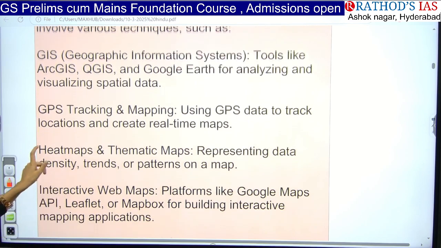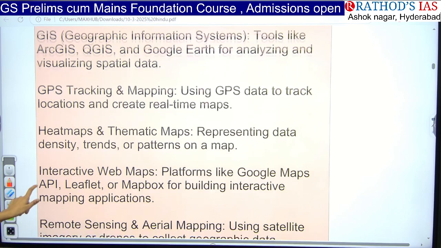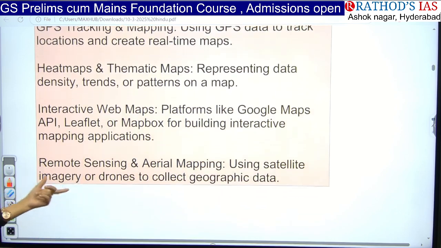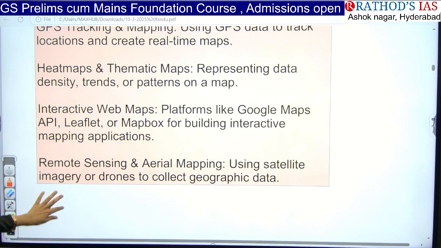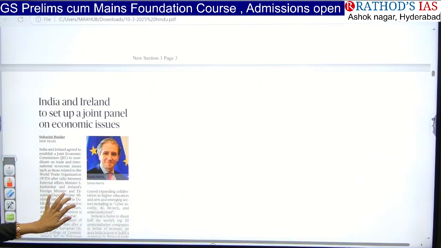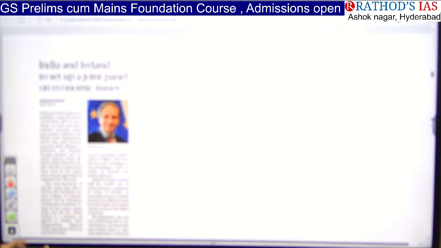And we can use heat maps and thematic maps and interactive web maps. And we can use remote sensing and aerial mapping. So these are some important techniques that we'll use for geo-mapping. Okay. So this is about this topic in detail. And now let us see the next.